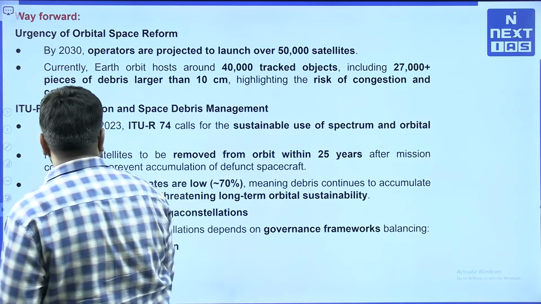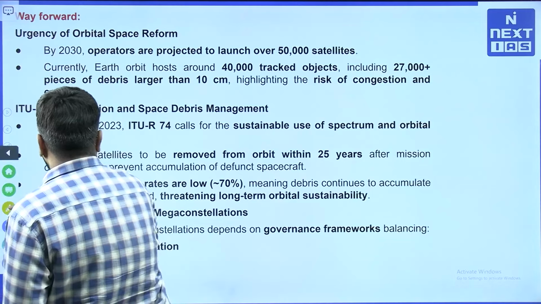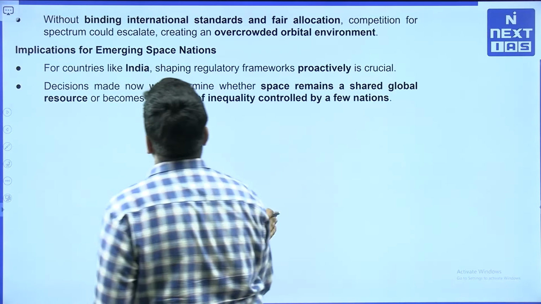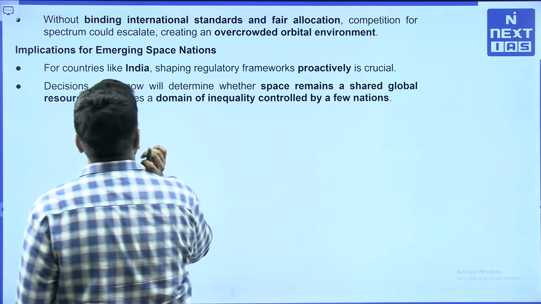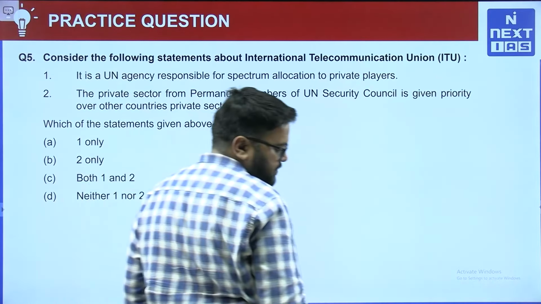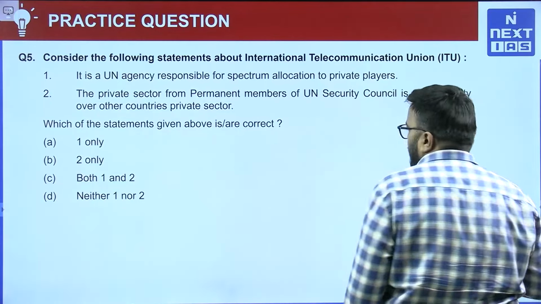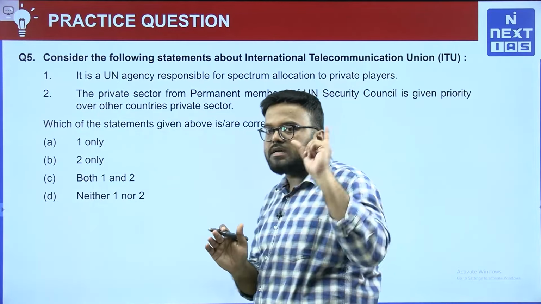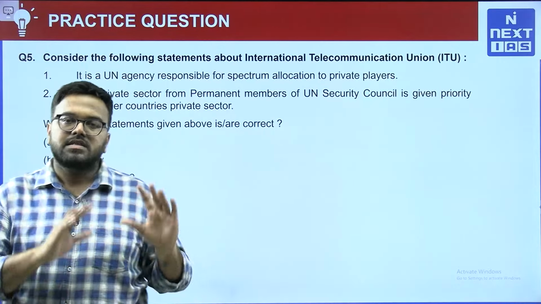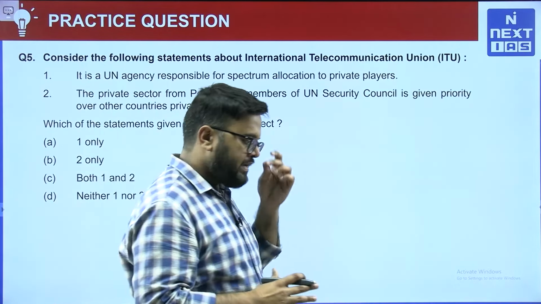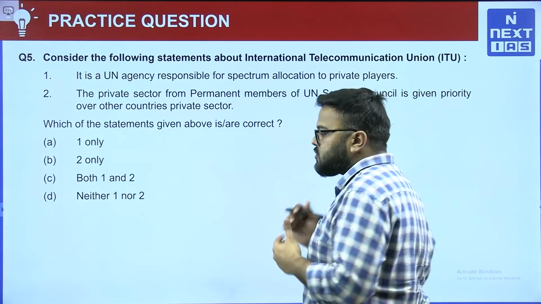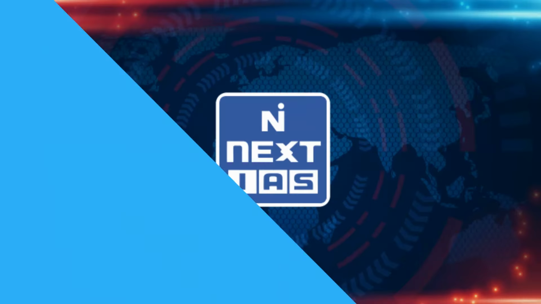So, governance challenges you can clearly look at as well. Implications for emerging space nations is something very important. So, the digital divide is the casualty in this. So, ITU from the perspective of prelims, remember ITU, remember mega constellations, Starlink internet, and to a certain extent how ITU allocates spectrum and what is the situation vis-a-vis India for spectrum allocation.